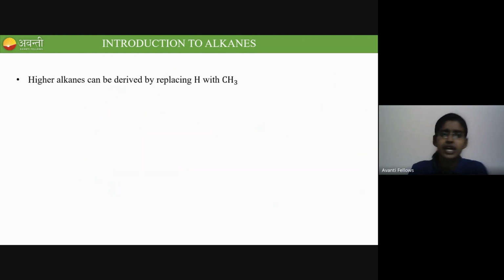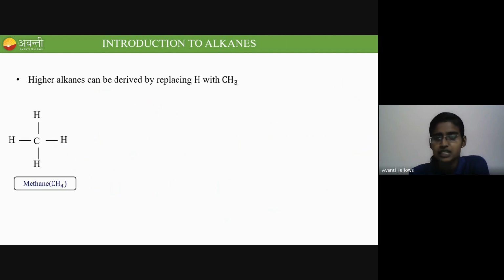Higher alkanes can be derived by replacing a hydrogen with CH3. The first member of the alkane is methane, right? And the formula for methane is CH4. So in this CH4, I have 4 hydrogens. If I replace one of these hydrogens by a methyl group, I will get the second member of this alkane series. So now let me replace. One hydrogen is removed and that hydrogen is replaced by CH3.